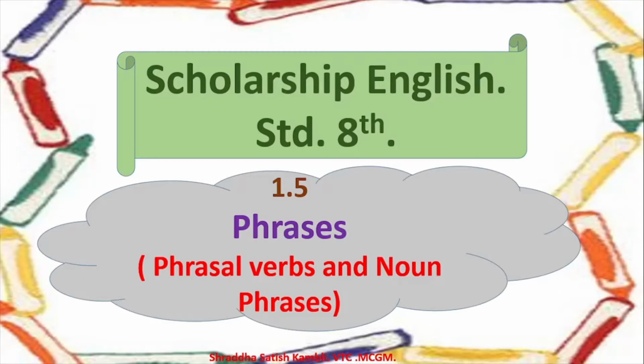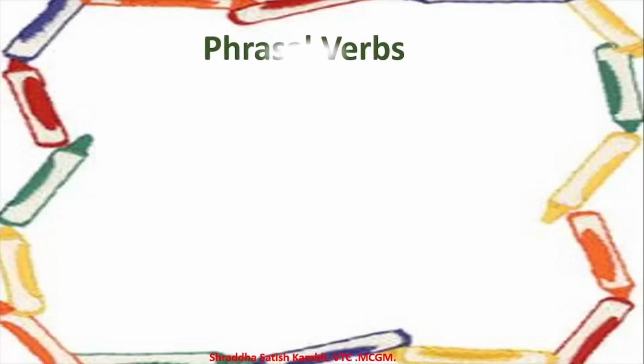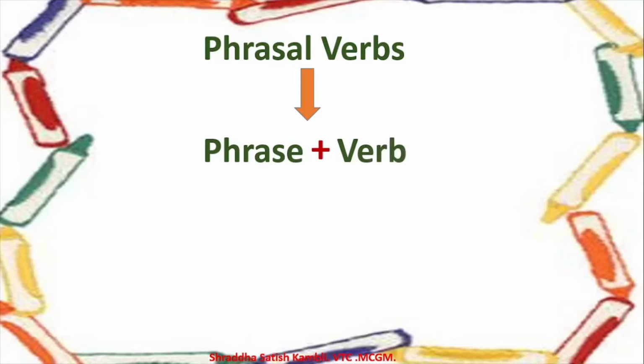Alright, so come on, let's start the lesson by trying to understand the meaning of phrasal verbs. So you have phrasal verbs, which is a word or a phrase which is made up of two different words. One is phrase and the other one is verb. So the idea of phrasal verbs is coined by mixing up these two words, that is phrase and verb. Now before going to the meaning of what a phrasal verb is, let us try to understand the individual meaning of these two words.